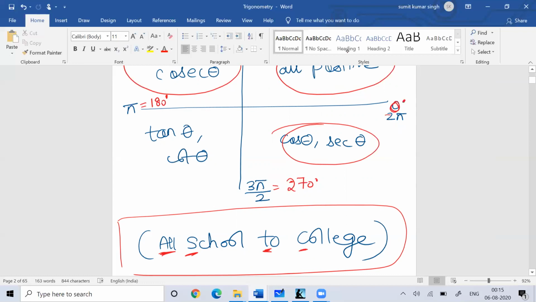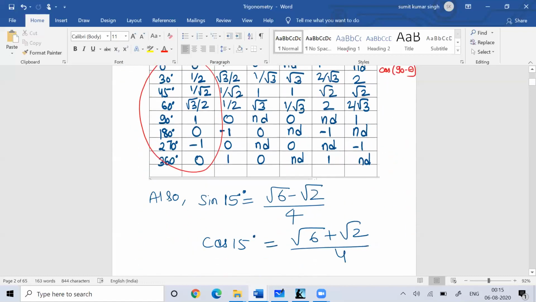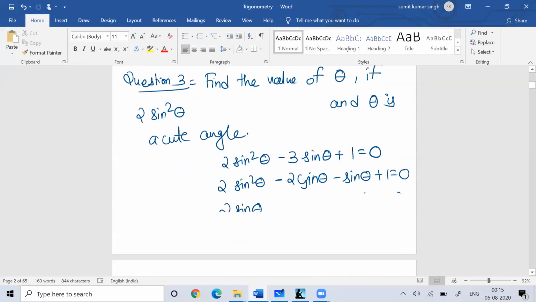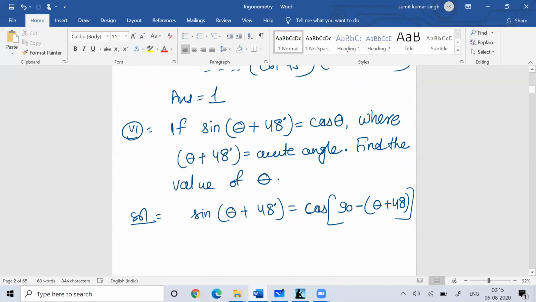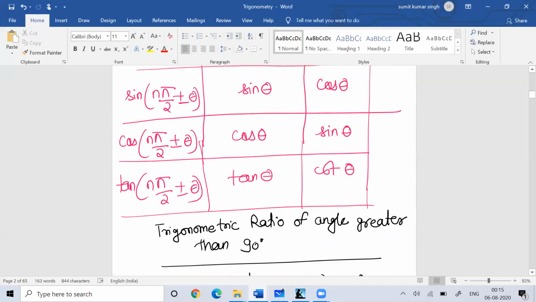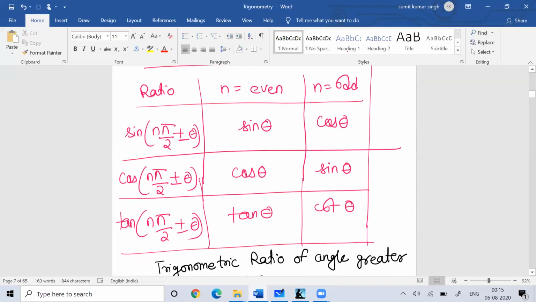Then the next thing you need to remember whenever you talk about conversion is that you can represent all angles in terms of multiples of pi by 2.